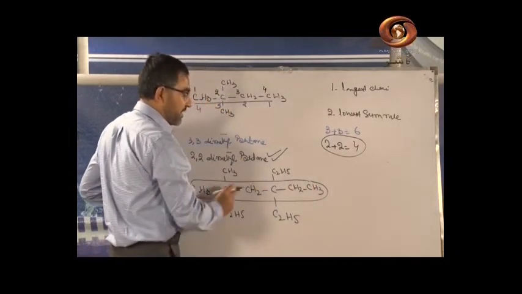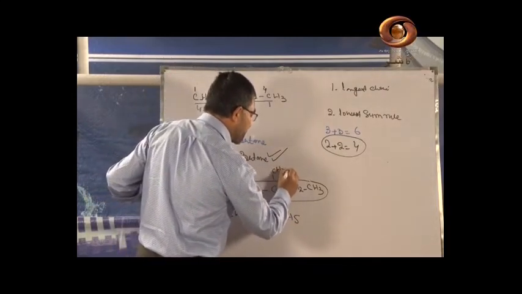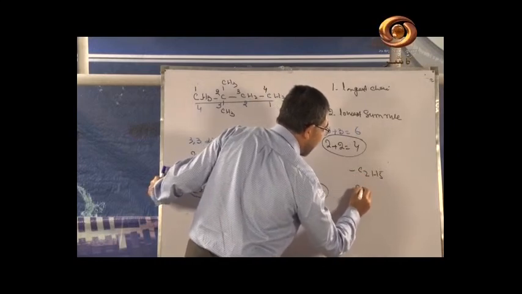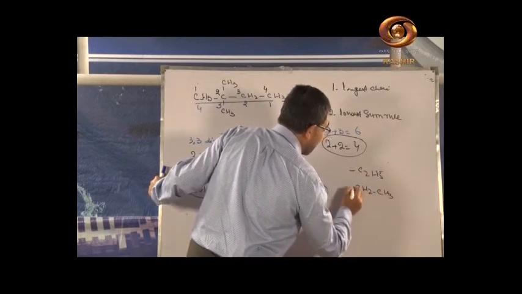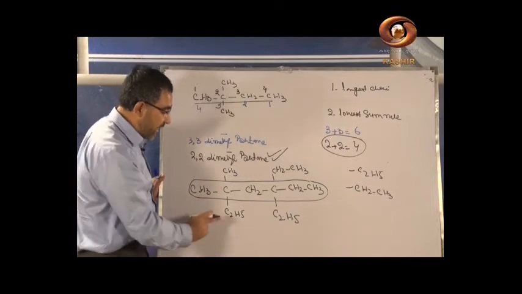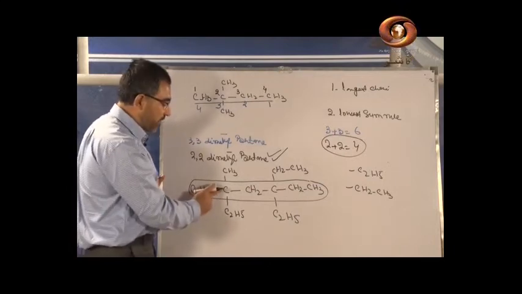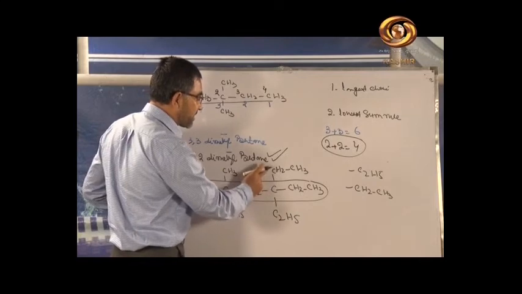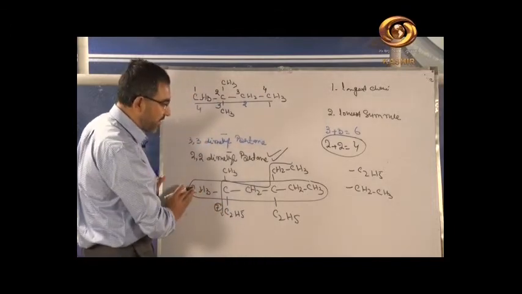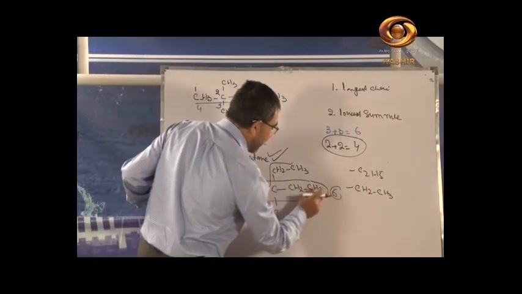But if you start from this, here we have 2 carbons already. If we break this, it is like this, CH2, CH3. It was C2H5, we have split the C2H5 into CH2CH3. It is the ethyl group. Here also there is C2H5, meaning 2 carbons. If we start from here, these are 2 carbons, 2 plus 1, 3, 4, 5, 6 and 7. The chain that comes here is a 7-carbon chain. 7 carbons are in the chain. Here how many carbons are in the chain? 1, 2, 3, 4, 5 and 6 carbons like this.